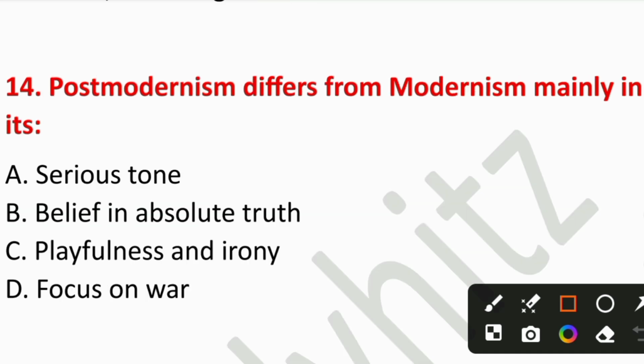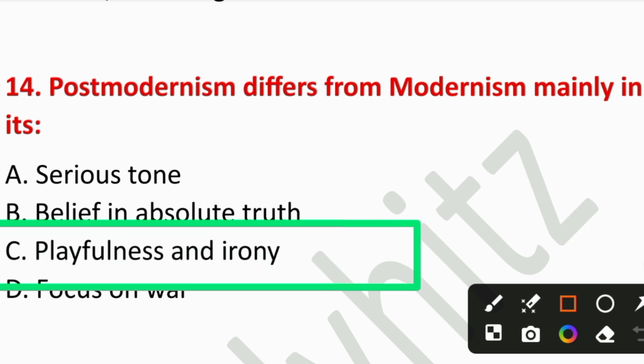Question number 14. Postmodernism differed from modernism mainly in its A. Serious tone, B. Belief in absolute truth, C. Playfulness and irony, or D. Focus on war. So the right answer is option number C, playfulness and irony. Postmodernism uses irony, parody, and questions all fixed meaning.